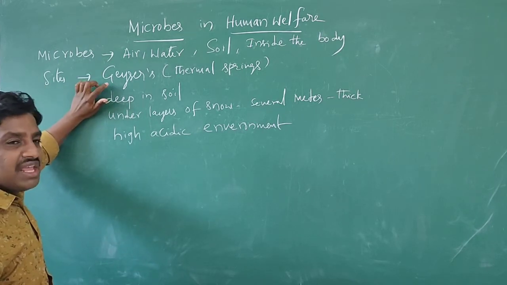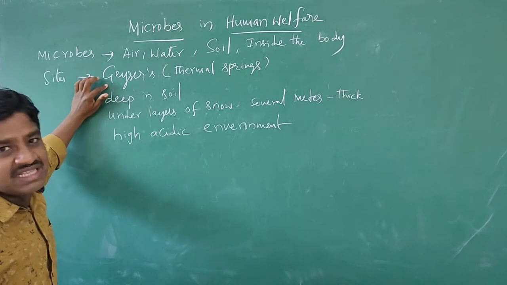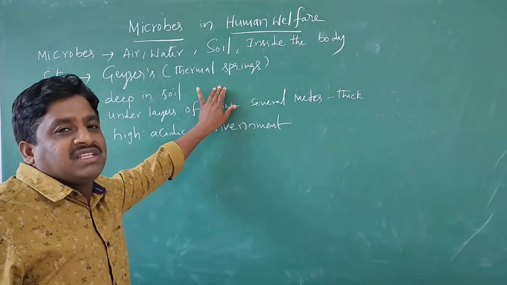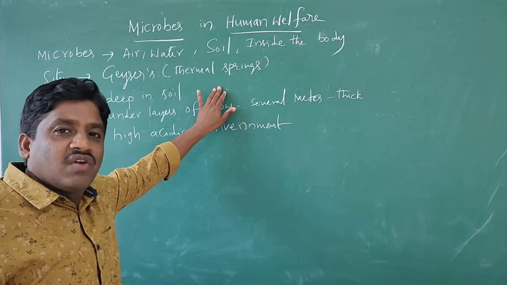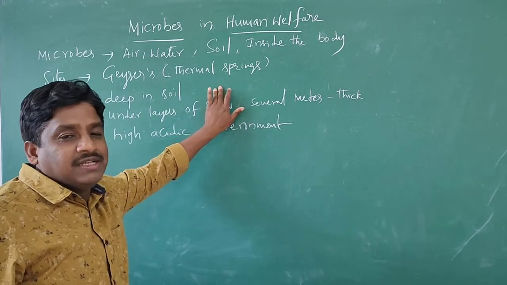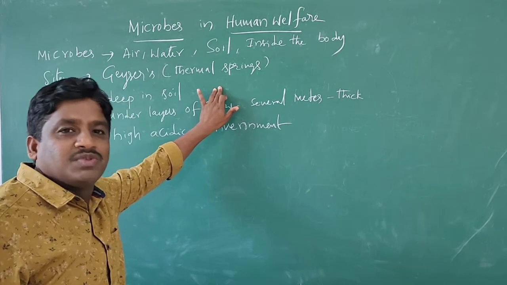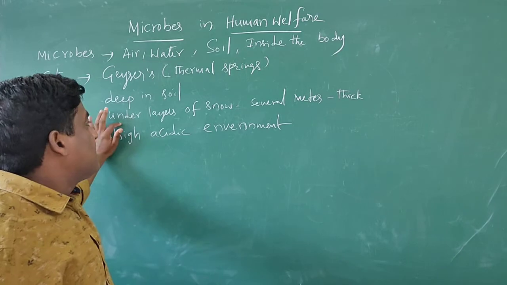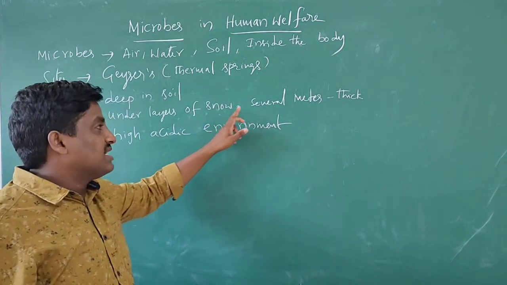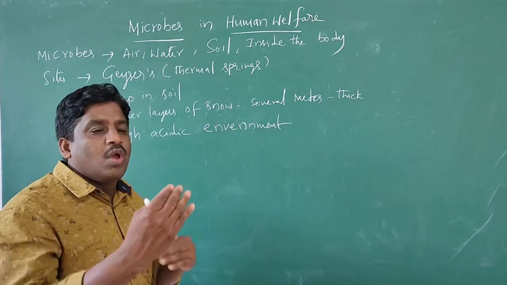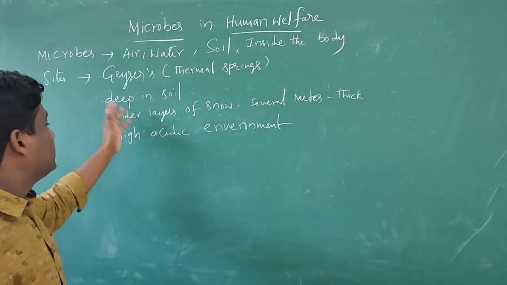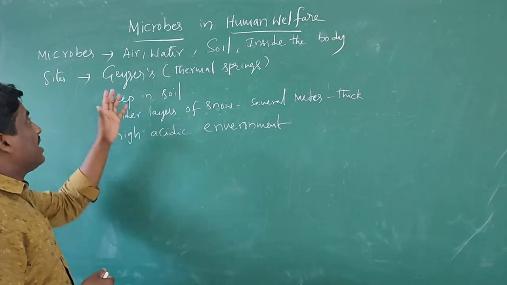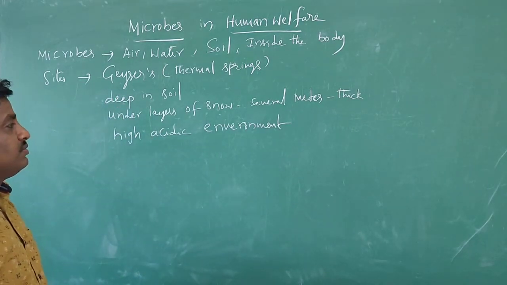That means extreme areas, such as geysers, that means the thermal springs, where the temperature exceeds 100 degrees centigrade. Such regions also have microorganisms living in them, as well as deep in soil and under layers of snow several meters thick. And in highly acidic environments these microbes are also living.